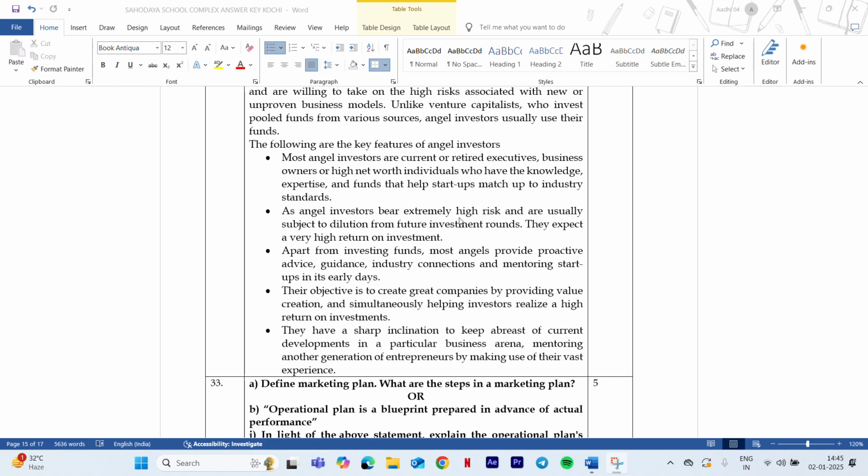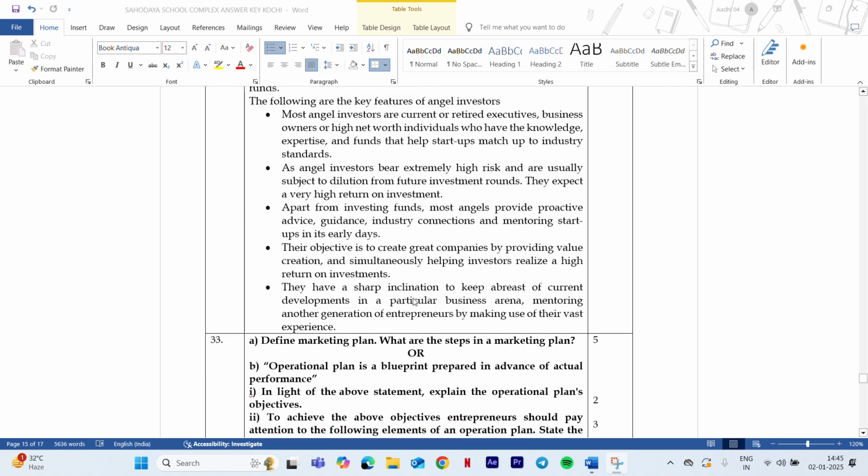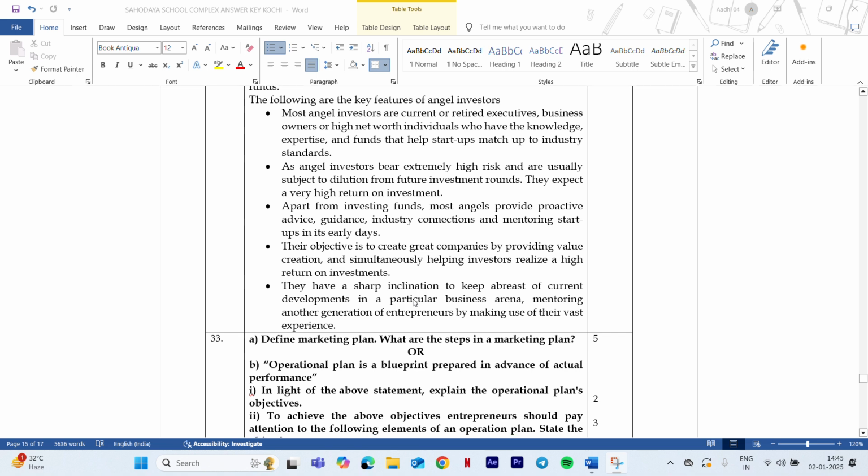Next, again, if you write "these angel investors bear extremely high risk," how do they bear high risk? You need to explain that. This is how you're getting your 5 marks. These are the 5 different points that Sahodaya has stated here.